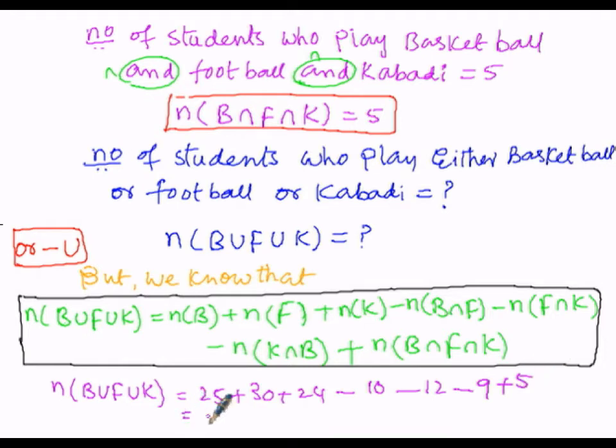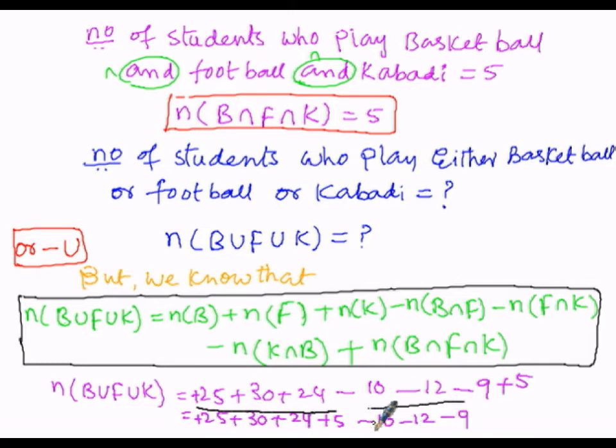To simplify further, 25 is positive, plus 30 plus 24. Let us write all the positive terms together, that is plus 5. I am grouping all the positives together and all the negatives together: minus 10, minus 12 and minus 9. I am going to simplify these positives and negatives separately. When there are positive signs, we can add them all up and the sign remains positive. Here also the same, there are 3 negative quantities.